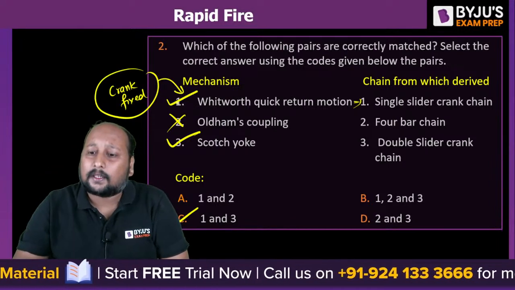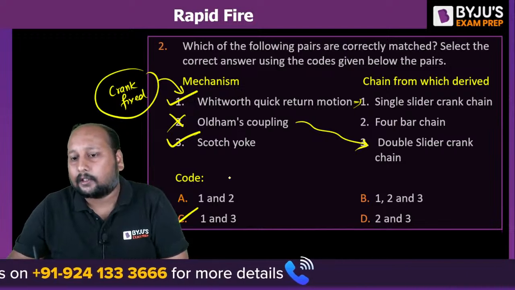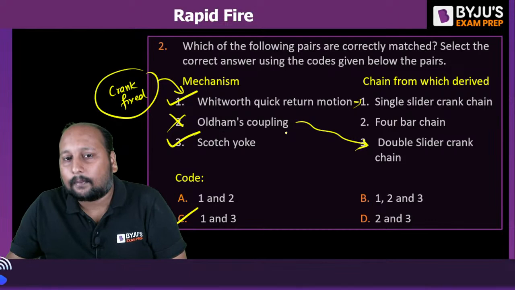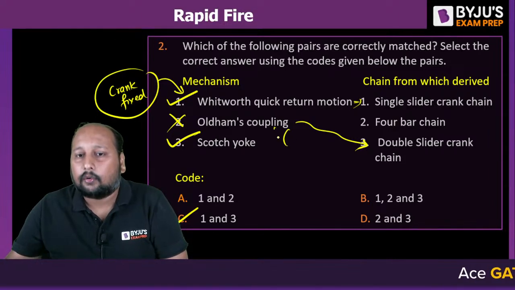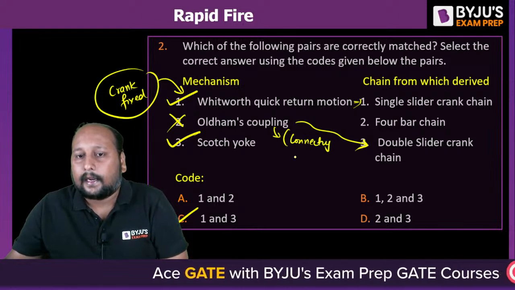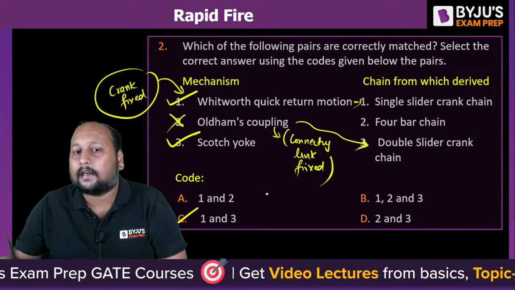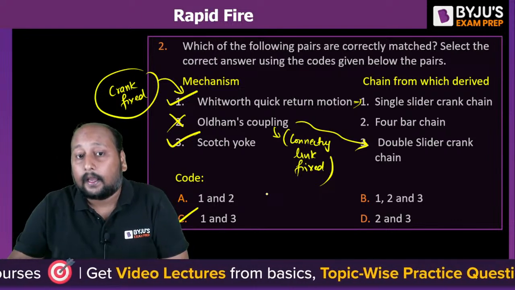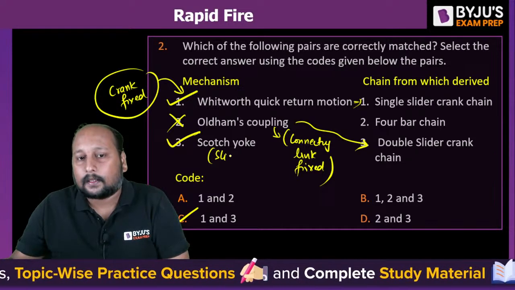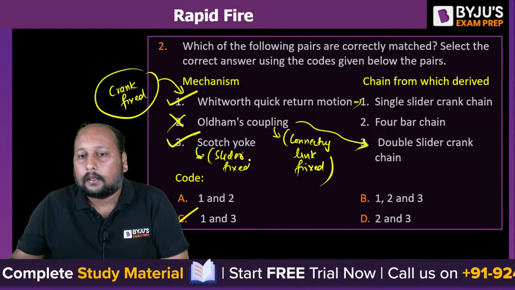What about Oldham's coupling? It is basically a double slider crank chain, right? So which link should be fixed in order to get Oldham's coupling? You need to fix the connecting link. The connecting link should be fixed in order to get the double slider Oldham's coupling. And if I talk about the Scotch-Yoke mechanism, one of the sliders should be fixed. Slider should be fixed. Okay, right?